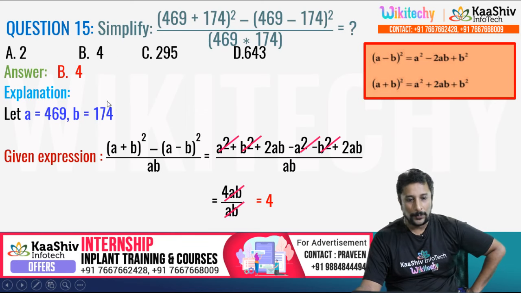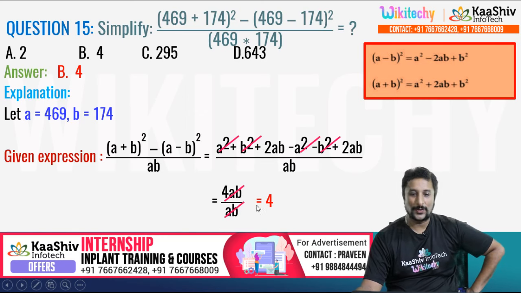No need to put these numbers, a is equal to 469, b is equal to 171. Don't put them. It's a very simple answer. Solve this equation, you get 4. So whatever value you give, the answer is 4.